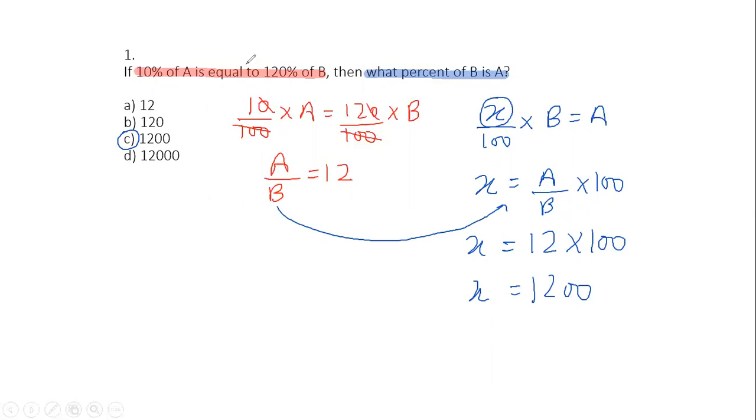I've just replaced the language mechanically. So I'll just give you again, guys, what means what: question mark means what, percent means out of 100, of means multiplication, and is means equal to. Write down the equation as it is. Be as mechanical as you can be. You'll never make a silly mistake, and by the time you read the last line, you've made an equation and you get your answer. Okay, so guys, moving on with the next set of formulas.